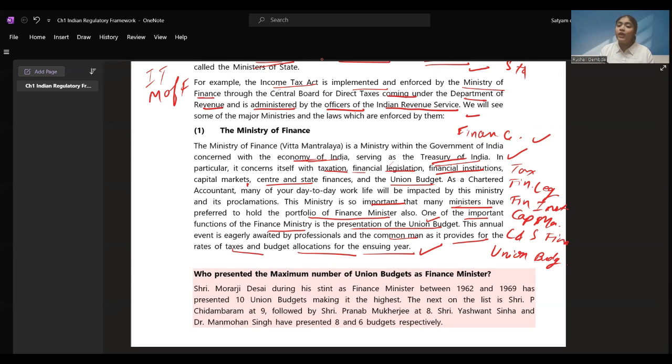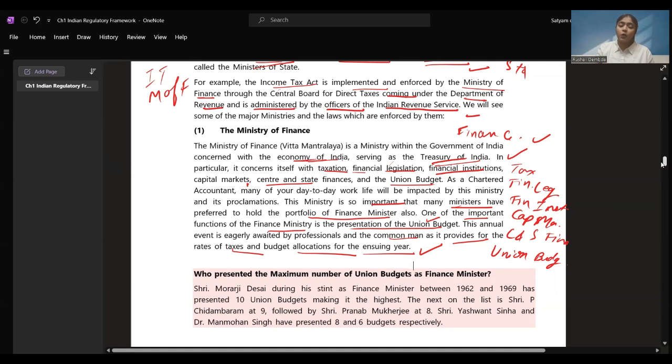Okay, I hope we are clear with the Ministry of Finance. It is the Treasury of India. It is concerned with the economy of India, and it includes taxation, financial legislation, financial institutions, capital markets, center and state finances, and the union budget. These are all the key points you need to remember. We have underlined over here. I hope you guys are underlining along with me.